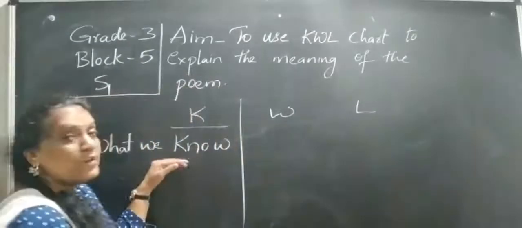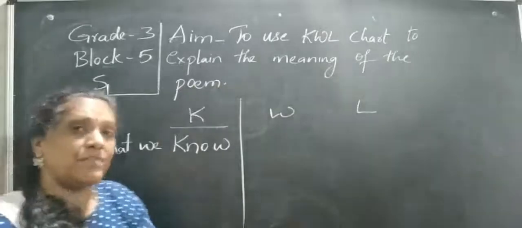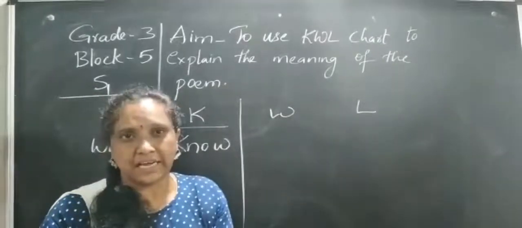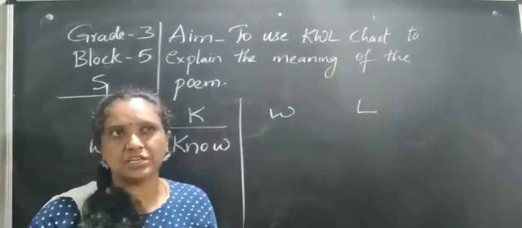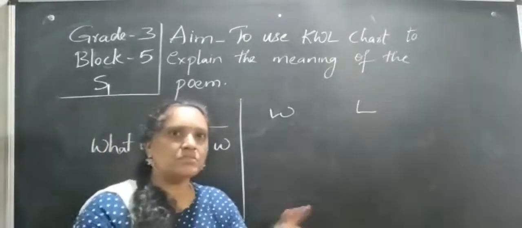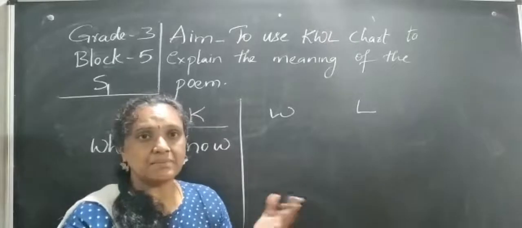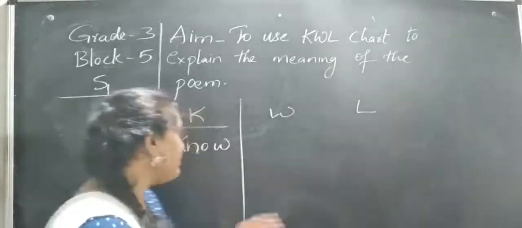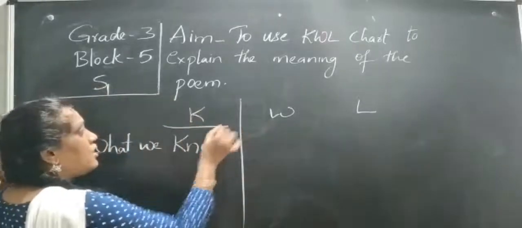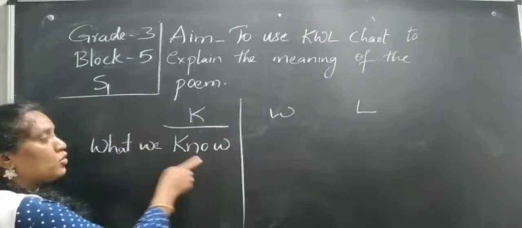So how come we know something? By seeing the textbook itself, we can know that this is the English textbook, this is the math textbook. For that they use some symbols. Even we can see some symbols to identify something. In the same way, by seeing the poem itself, how are we going to know what we know?